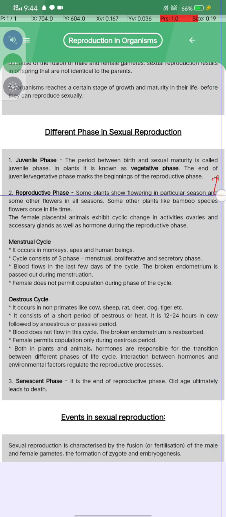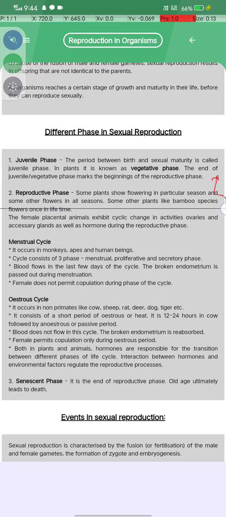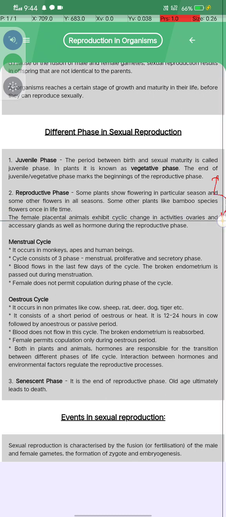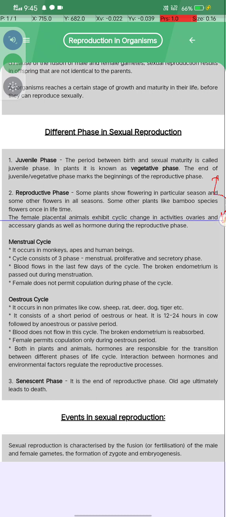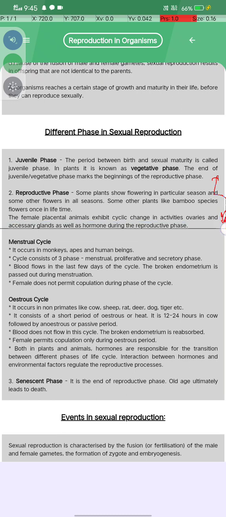Some plants show flowering in a particular season and some flower in all seasons. Some other plants, like bamboo species, flower only once in their lifetime. Okay, bamboo flowers sometimes, and some plants flower once in a lifetime. And the female placental animals exhibit cyclic changes in the activity of ovaries and accessory glands as well as in hormones during the reproductive phase.